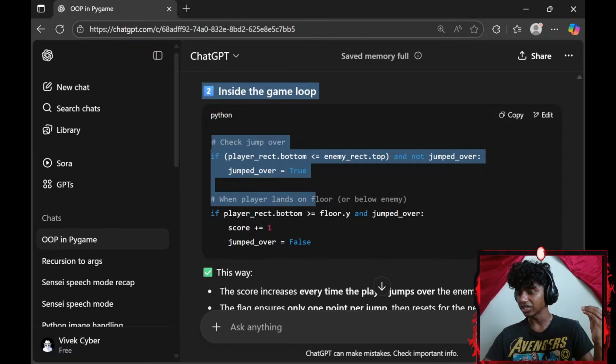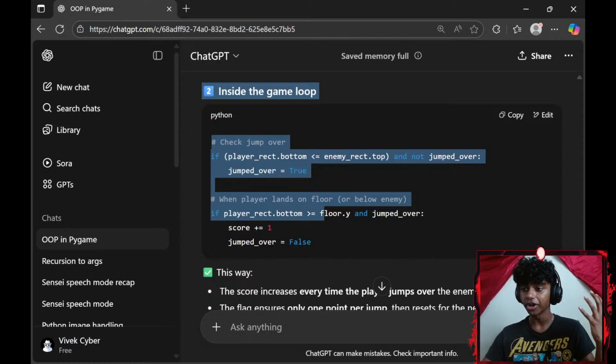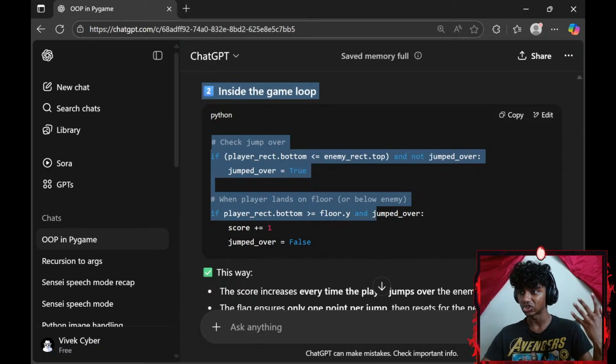When the player lands on the floor or below the enemy: if player_rect.bottom is greater than or equal to my floor's y-axis and jump_over, which is set to false, score plus equals 1. Actually, yeah, that is set to false.